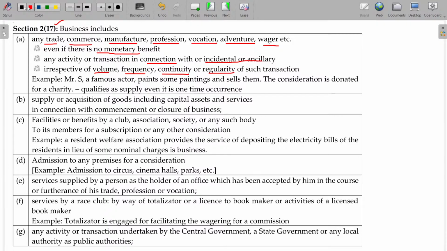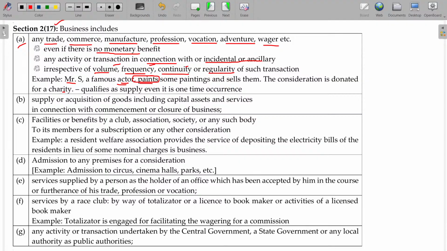So for the first case, okay, Mr. S, a famous actor, paints some paintings and sells them. The consideration is donated for a charity. Now the question is whether painting and selling will be considered as business or not. Already I told you, frequency, volume, continuity do not matter. He does it once and plans to sell.